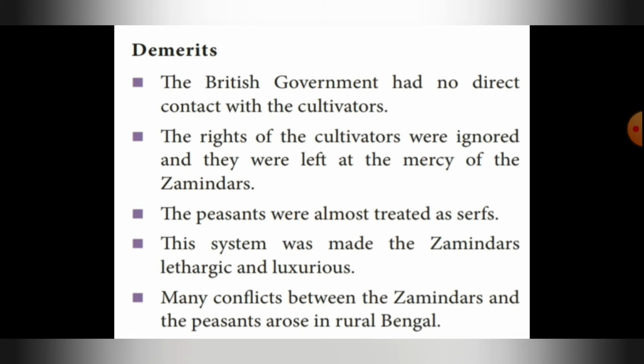Fourth point, this system made the zamindars lethargic and luxurious. Zamindars were having a more luxurious life by collecting this land revenue and submitting it to the British, and they were very lethargic, very free, not worried about anything. And the last point, many conflicts between the zamindars and the peasants arose in rural Bengal. So there were fights between the zamindars and many peasants around rural Bengal.